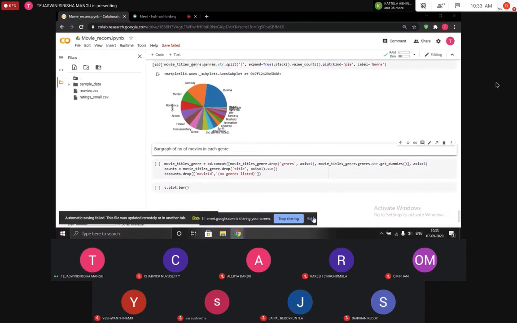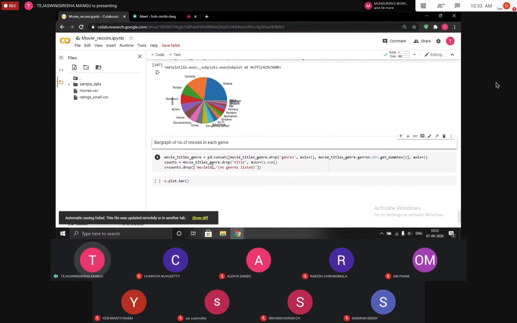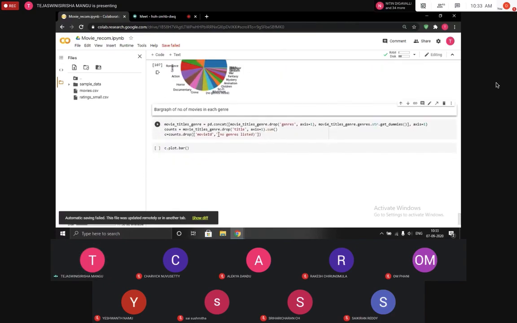So here you can see it very well, these many genres we are having, and these are the number of movies in each genre. We can clearly see that genre drama is having the most of the movies. So now let us plot a bar graph in the same aspect.